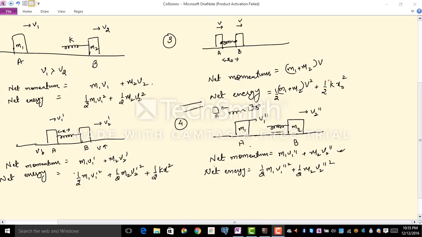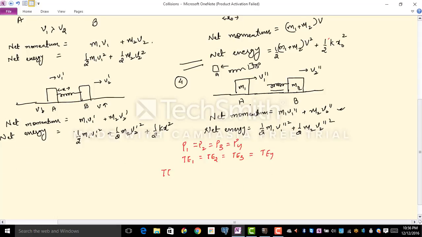So this is the end of my observations, and this is where I should start making some conclusions. So the first conclusion that I make is the total energy of the system at all the instances will remain same, and the total momentum at all the instances will remain same. Why? Because in the beginning itself I established that there are no external forces involved, there are no non-conservative forces involved, which means momentum at first instant will be equal to momentum at second instant, which will be equal to momentum at the further instances, and similarly total energy at first instant will be equal to total energy at second instant will be equal to total energy at third instant, and same is going to be total energy at fourth instant.